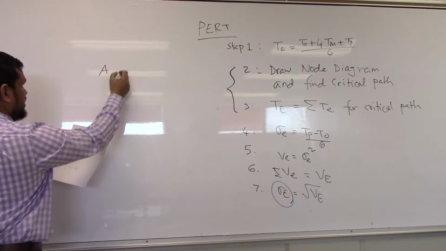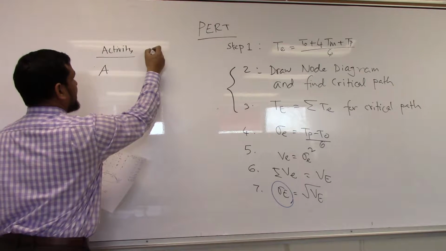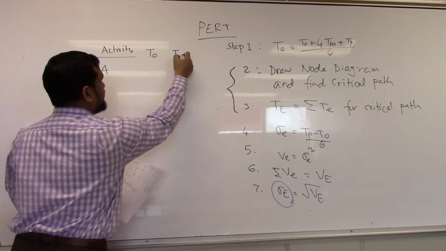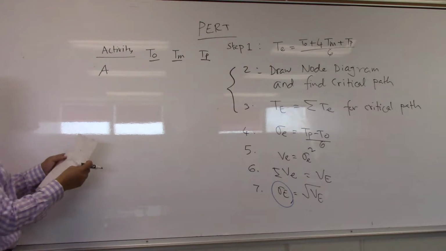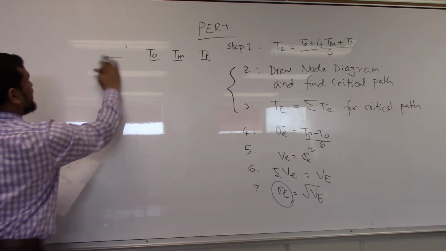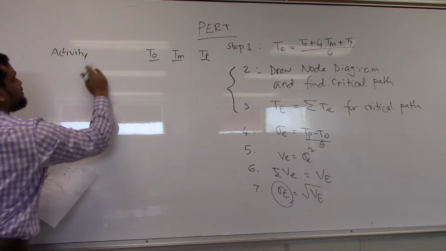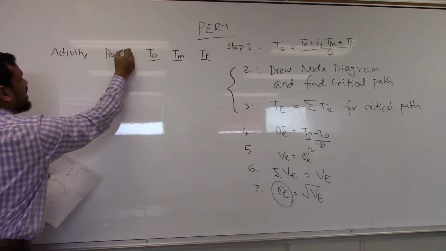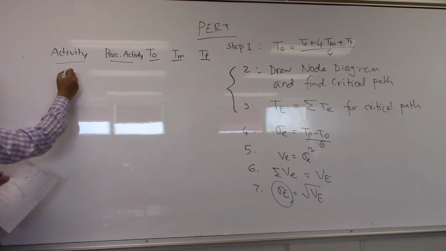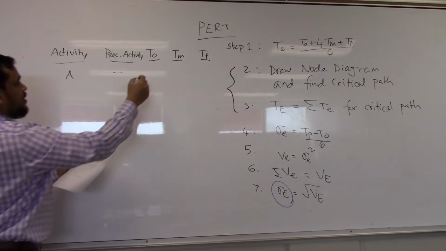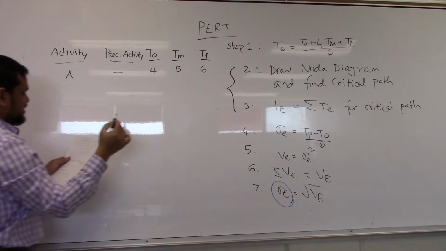Say my activity A, with optimistic duration, most likely duration, pessimistic duration, and preceding activity. So activity A is following nobody, optimistic duration 4 days, most likely 5 days, pessimistic 6 days.